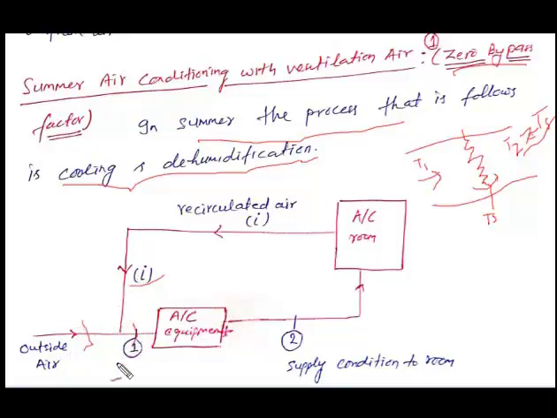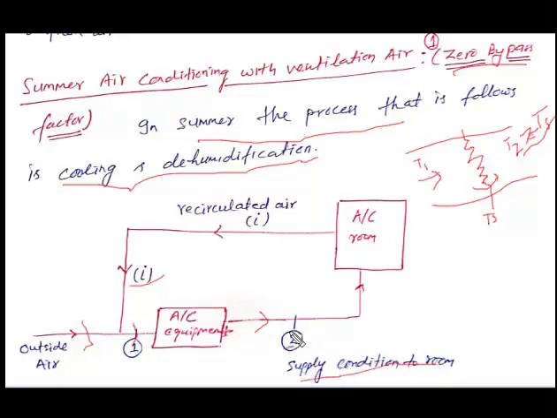After mixing both outside air and recirculated air, at point 1 we get the mixed air. That mixed air is sent to the cooling coil. In the air conditioning equipment, one component is an evaporator, which is the cooling coil. The mixed air passes through the cooling coil, and finally it gets the temperature of the cooling coil, that is T2. This is the supply condition to the room.